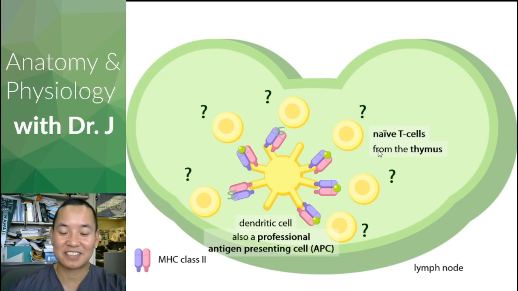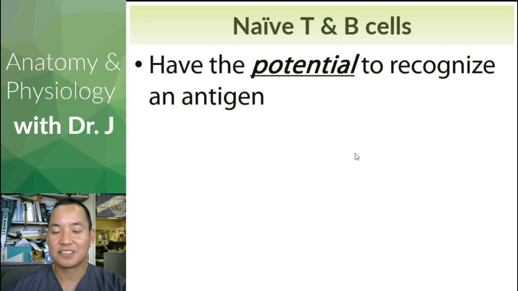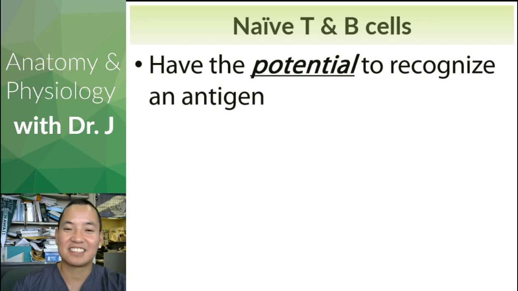They haven't encountered their pathogen or antigen yet, but they're trying to train themselves to learn the antigen so they can carry out their function. These have the potential to recognize the antigen. They're hanging out in these lymph nodes, hoping that their number gets called, hoping that the antigen they've been trained to recognize shows up in the body, so they can become what we call effector cells. These are cells that are actually active and mounting an immune response against an active pathogen.